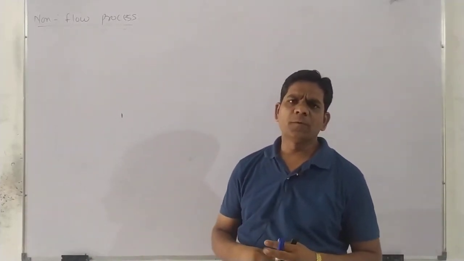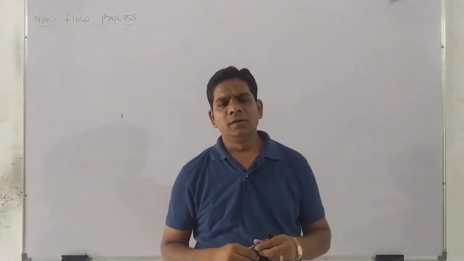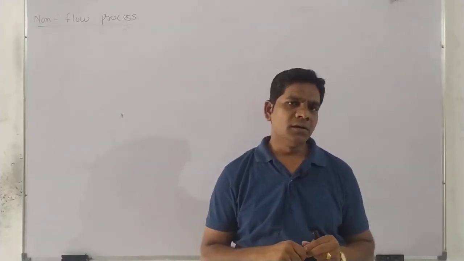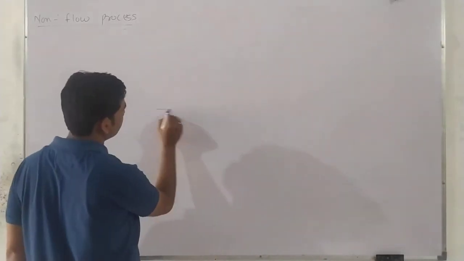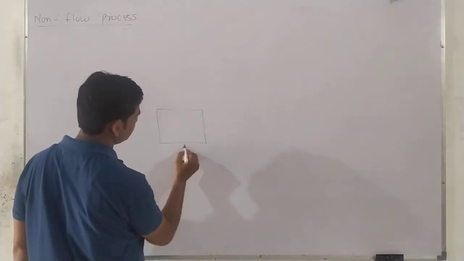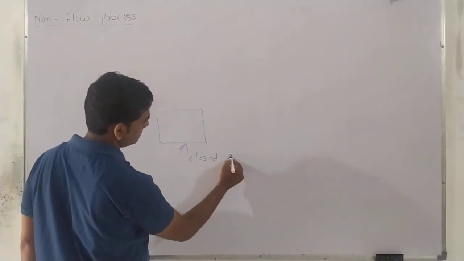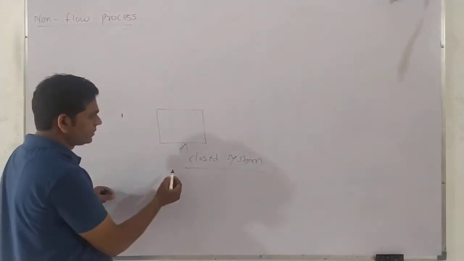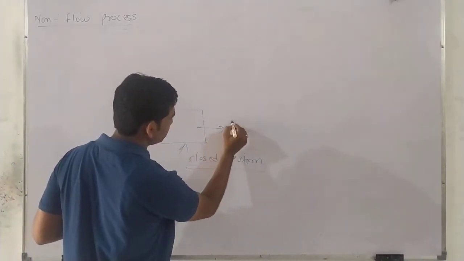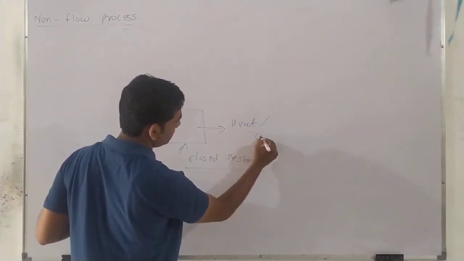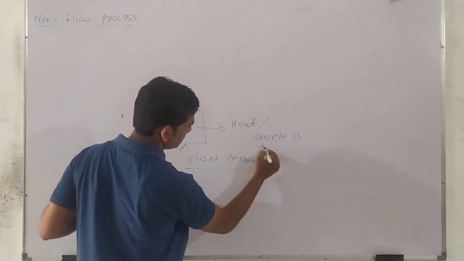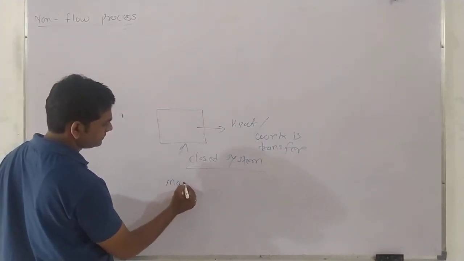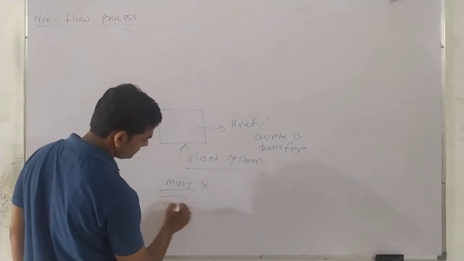So in non-flow process, what is the meaning? The non-flow process means nothing but a closed system. Okay, it is a complete closed system. In a closed system only heat or work is transferred, but mass does not transfer.